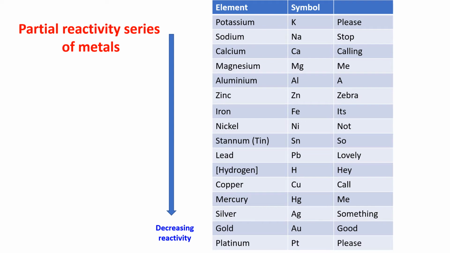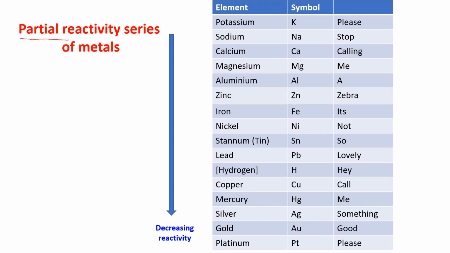See, in this slide, some metals we have taken and the reactivity series of those metals is given. I'm just explaining what actually it is. This is a partial reactivity series. Partial means all the metals I have not taken, only some of the metals. These are the metals whose reactivity we are learning.